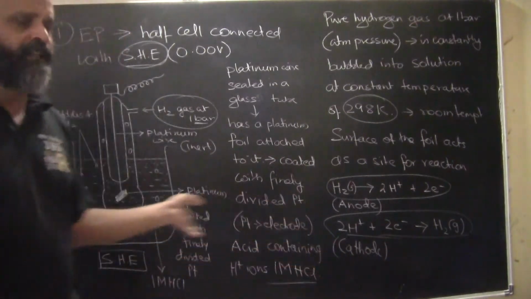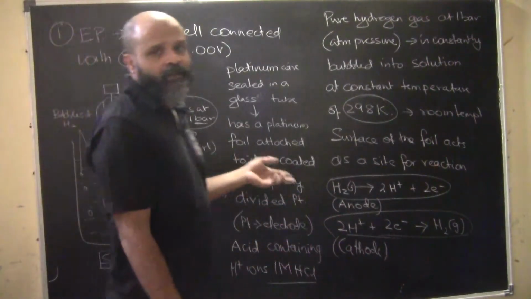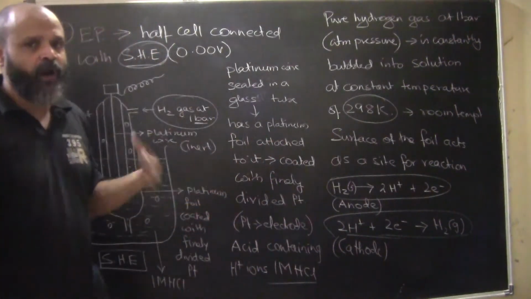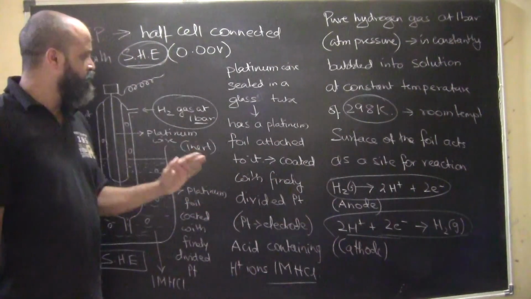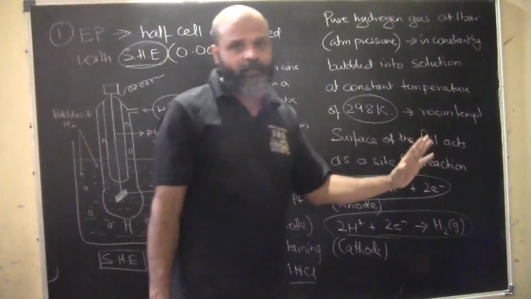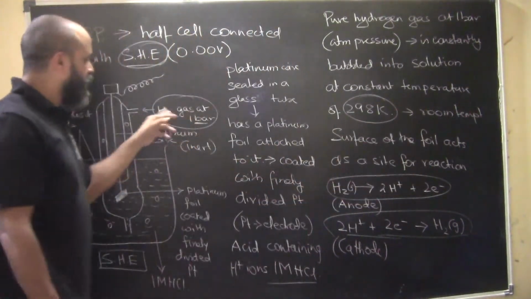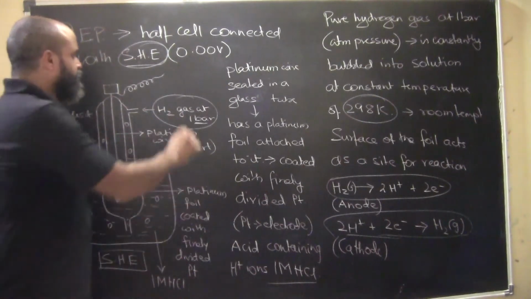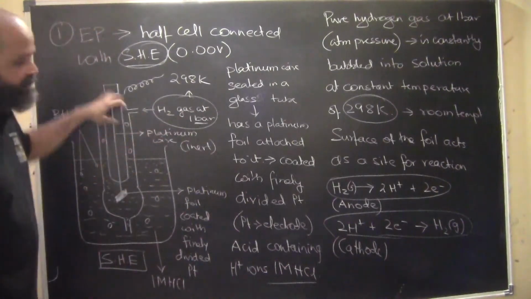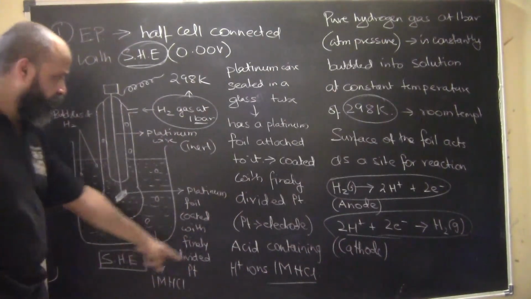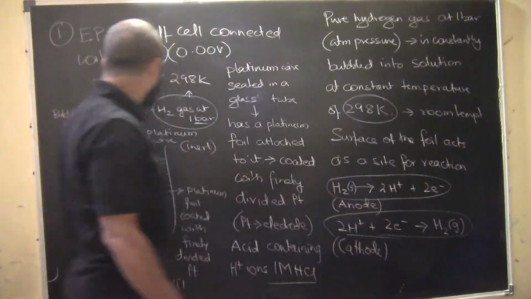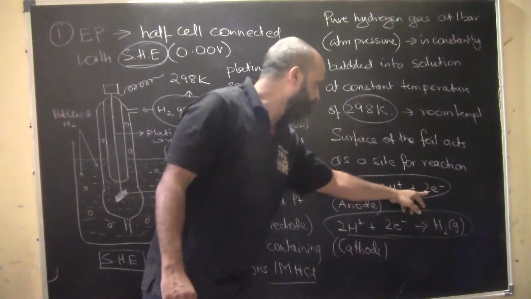Not something that we will generally have to face as a question, but since we have this in mind as to how we are comparing this to a hydrogen electrode, this is how a particular hydrogen electrode will look like. Hydrogen gas at 1 atmospheric pressure and at room temperature, which is around 298 Kelvin, is blown into this glass tube.